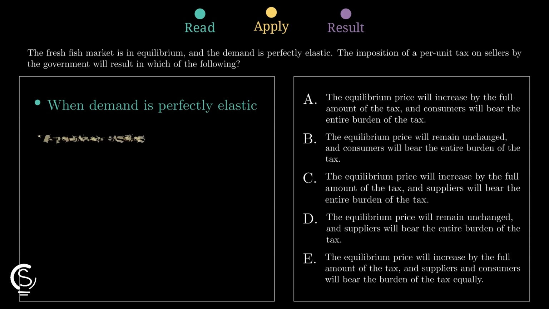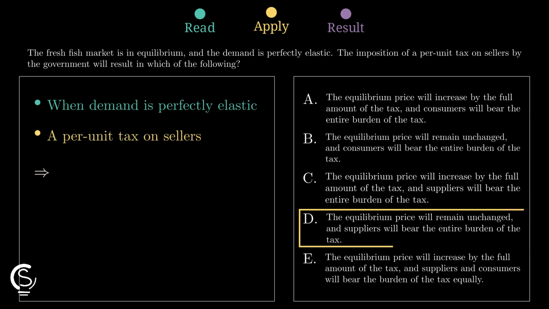Consumers won't pay more, so the equilibrium price stays the same. Suppliers must bear the entire tax burden alone. Option D is correct.